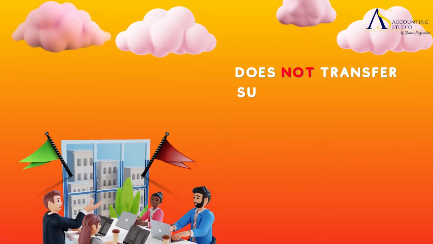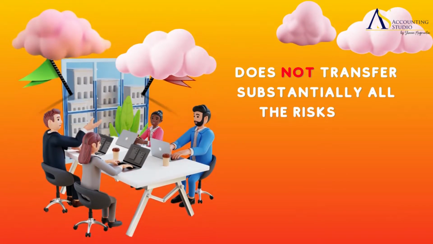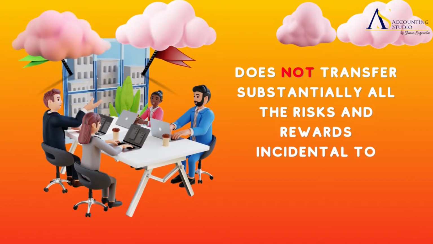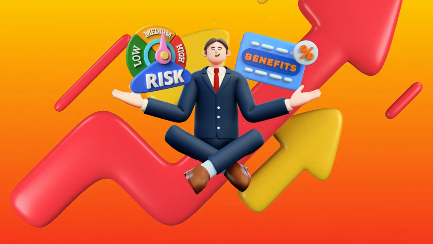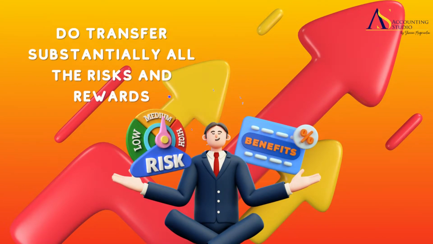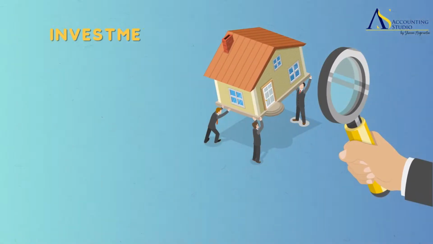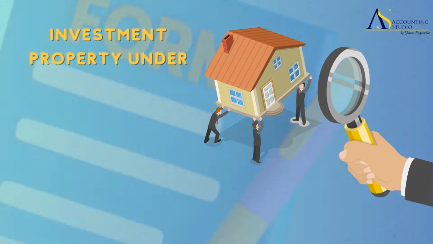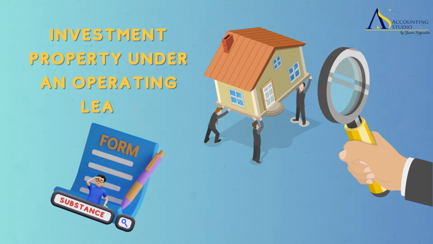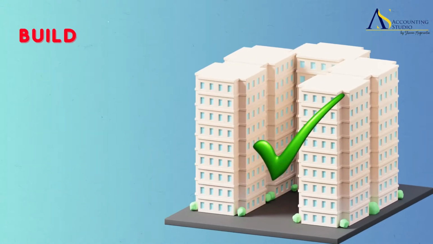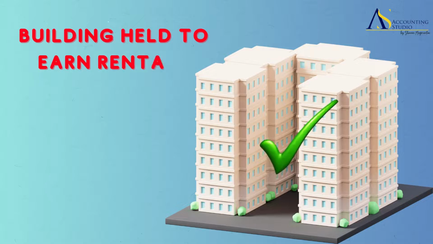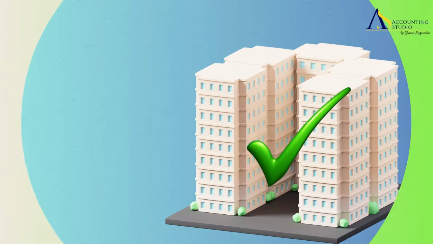An operating lease is a lease that does not transfer substantially all the risks and rewards incidental to ownership of an underlying asset, unlike a finance lease that does transfer substantially all the risks and rewards. That's why investment property under an operating lease appears in form and in substance as an actual rent. Therefore, we can check on building held to earn rentals as provided under PAS 40.